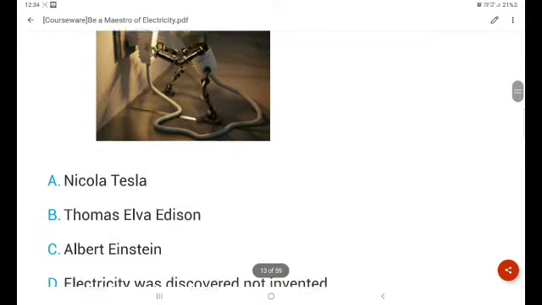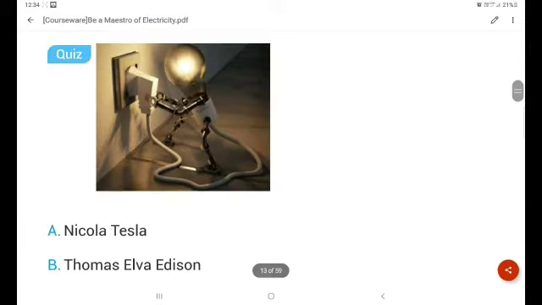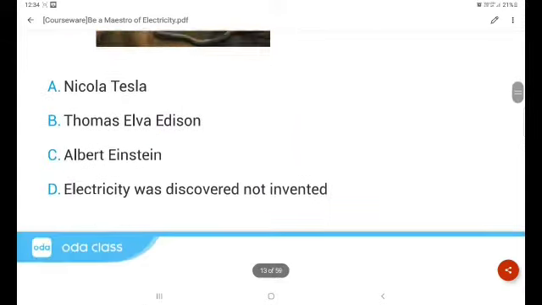Then here it is. Who found the bulb? The bulb was founded by Thomas Alva Edison. He is the only one who founded the bulb. The correct answer is D.